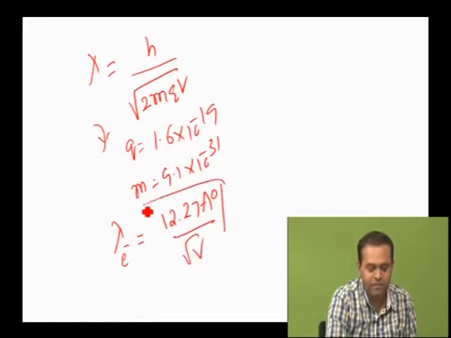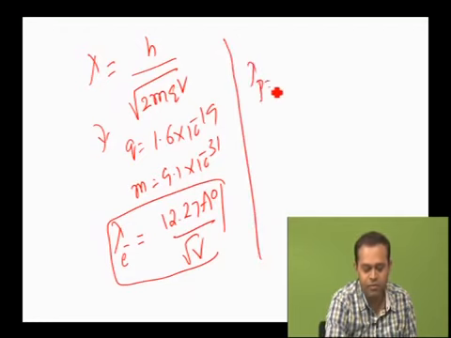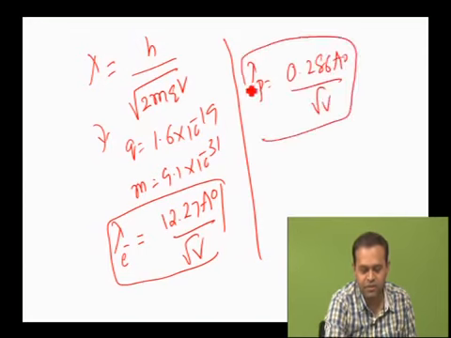root V. Important expression. Similarly, for a proton, the de Broglie wavelength of a proton is 0.286 angstrom divided by root V. At any cost, remember these expressions.